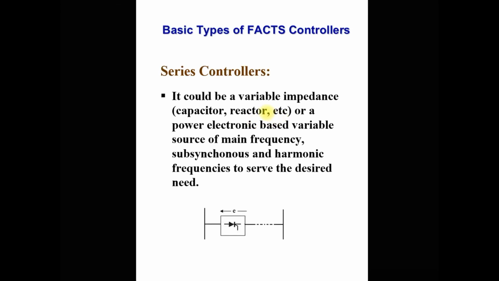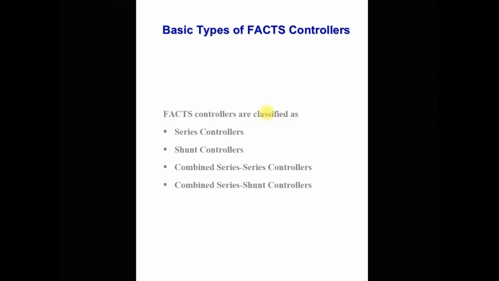Now we understand the basic types of FACTS controllers based on the connections. Basically there are 4 types of FACTS controller based on the connection. First one is the series controller, because it is connected in series with the transmission line. Second is the shunt controller, because it is connected in shunt with the transmission line. Third one is the combined series-series controller, and fourth one is the series-shunt controller. So based on the connection there are 4 categories: series, shunt, combined series-series and series-shunt controller.